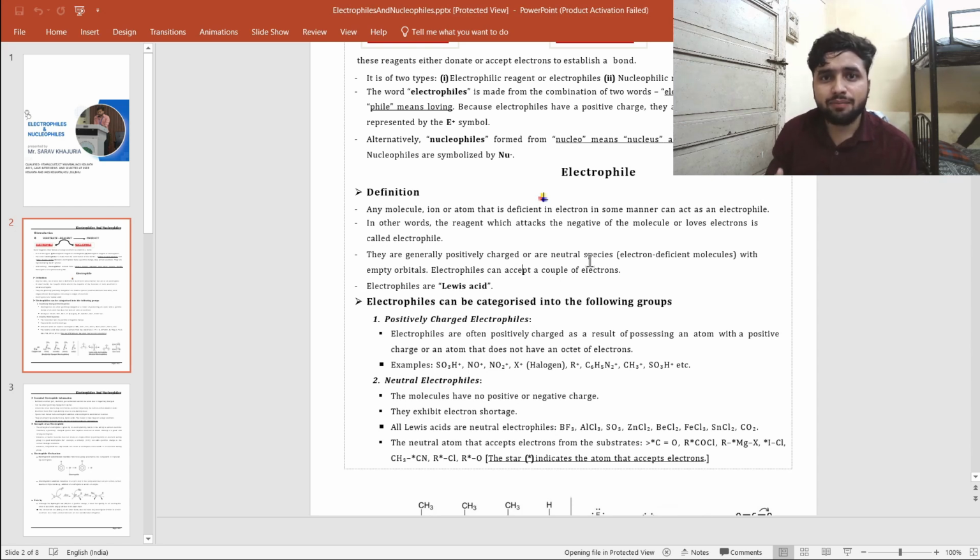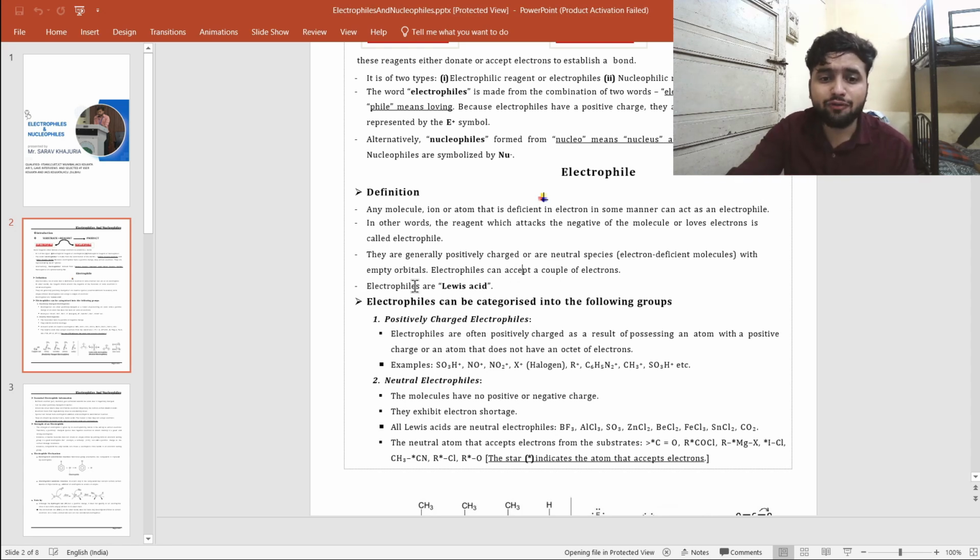First, they have electrons less than 8, and second, they must have a vacant orbital. So I am talking about a vacant orbital. It can be bonding, it can be anti-bonding. We will see it later with the examples also. So it is mentioned here that these are generally positively charged species, or they can be neutral also. We can see the examples also of what the neutral electrophiles are.